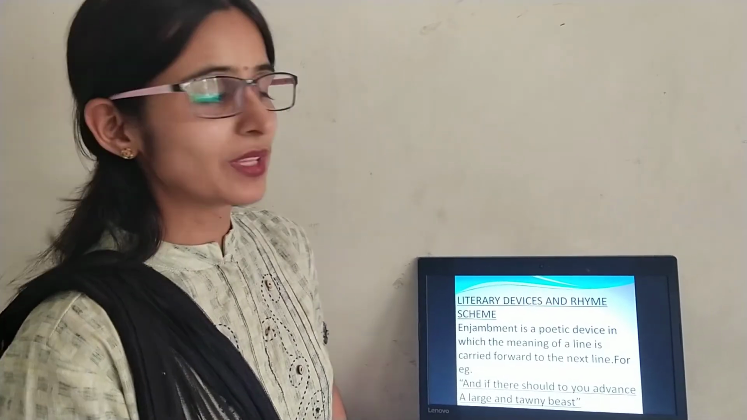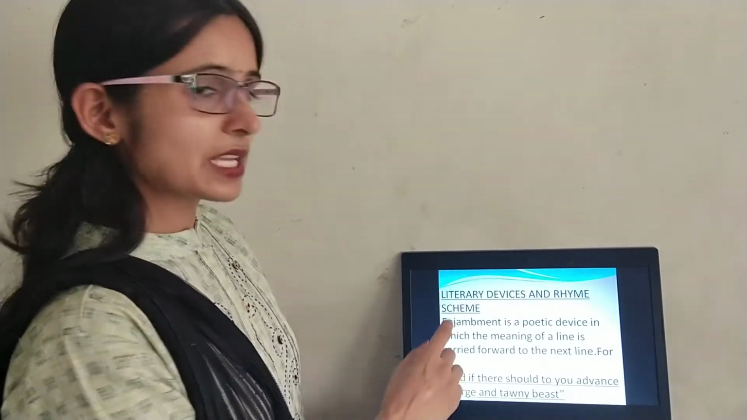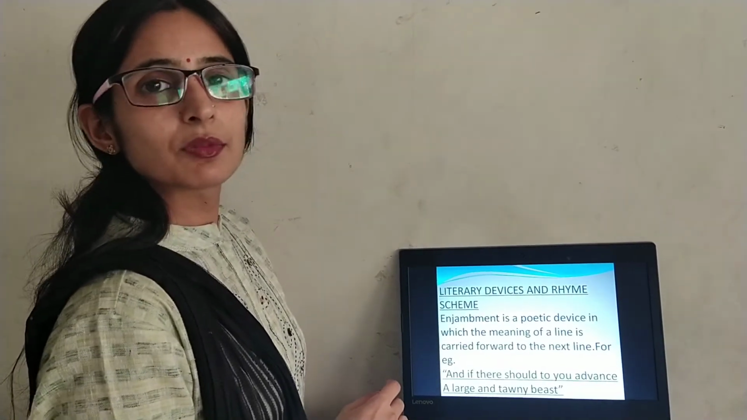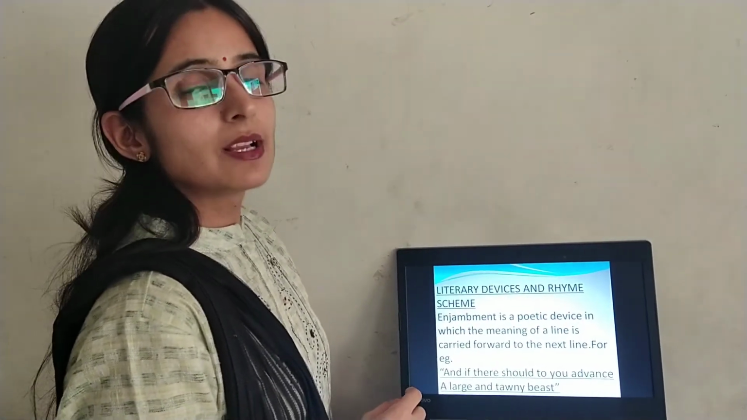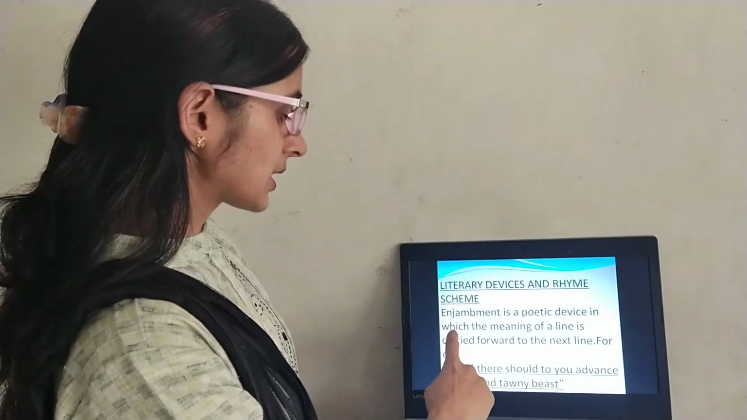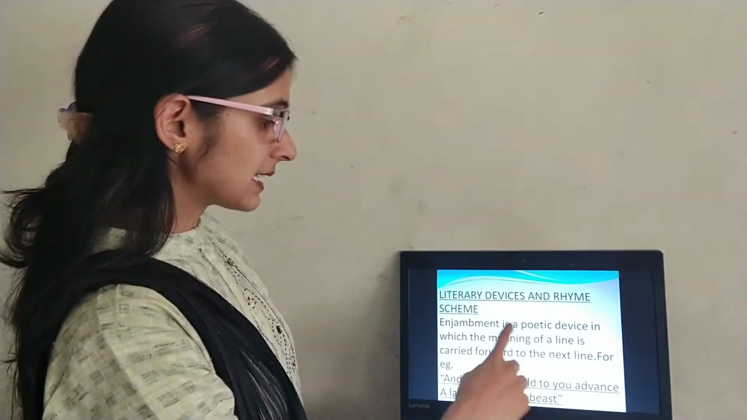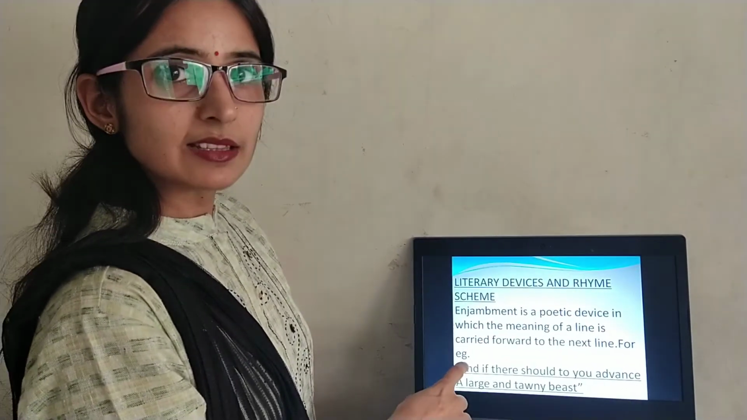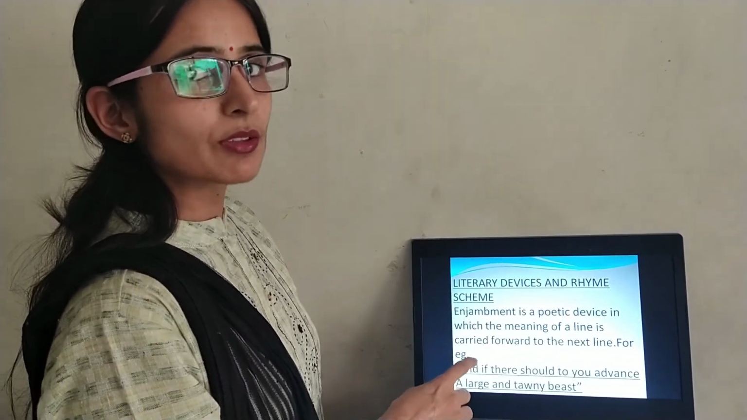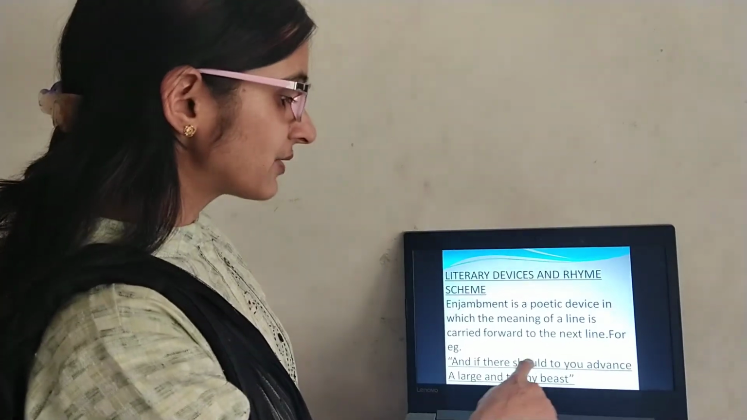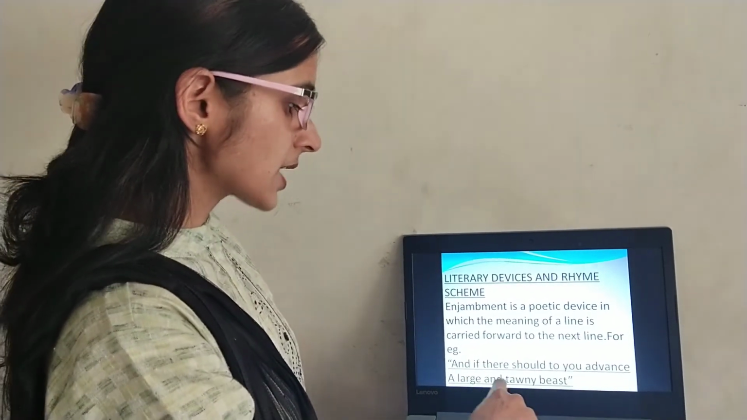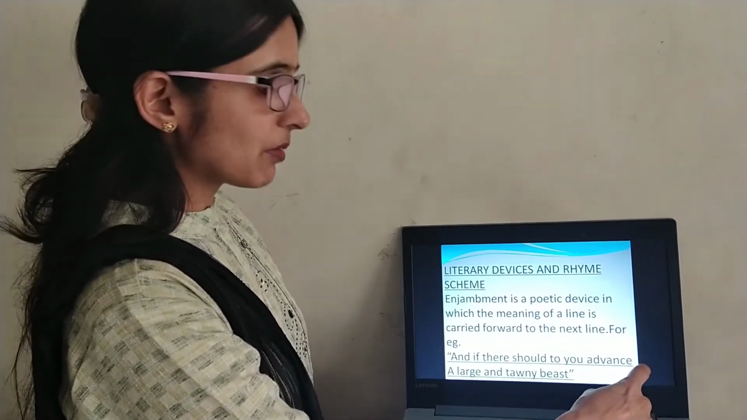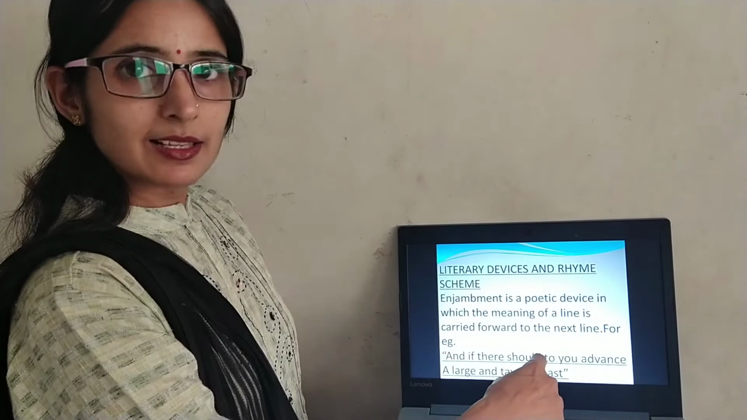of the poem. Now, the first literary device that we will find in this poem will be enjambment. Students, you are clear with this poetic device, I hope. It is a poetic device in which the meaning of a line is carried forward to the next line. For example, you will find these lines in your poem also in the first stanza. And if there should to you advance a large and tawny beast. No comma, no full stop is there in this line, and the meaning is carried forward to the next line.